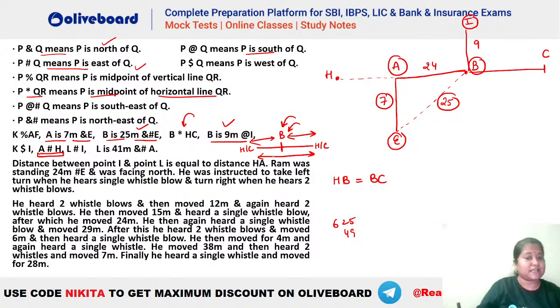Okay. After that, let's see what else do we have here. Then also we have used this line. We will use the later part. We have this one. That is L is 41 meters ampersand hash. What is the meaning of ampersand hash? Ampersand is north and hash means east. So L is towards the northeast of A, right? L has to be towards the northeast of A. And L hash I. What is the meaning of hash?